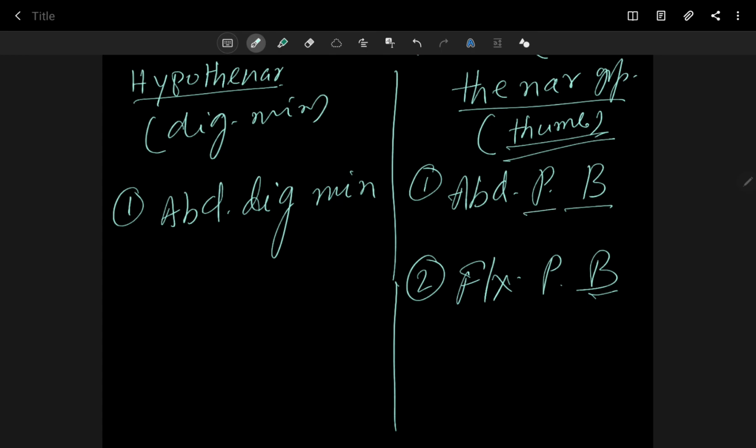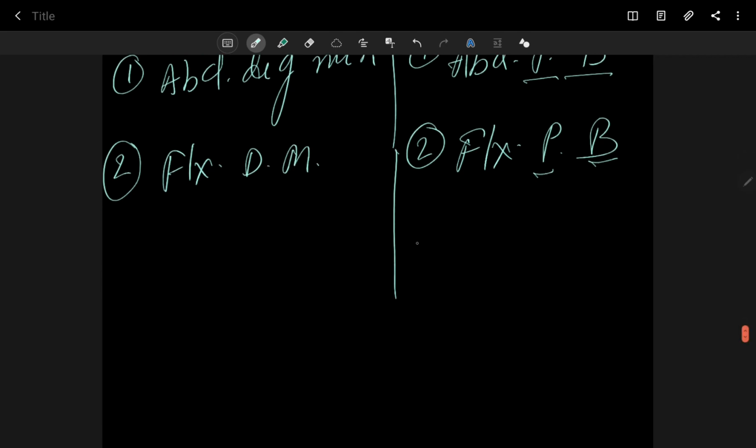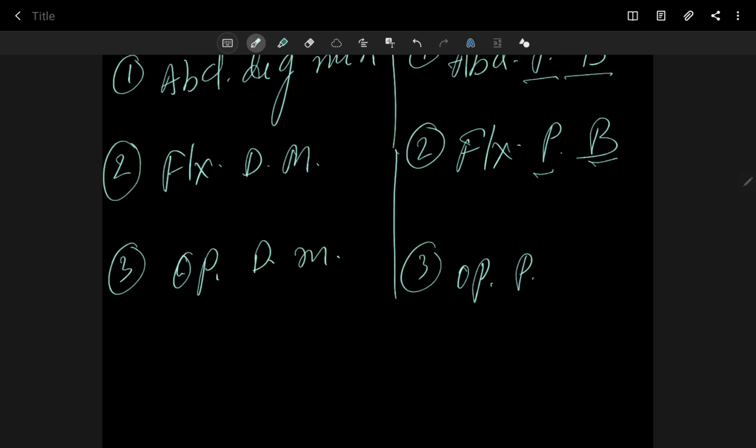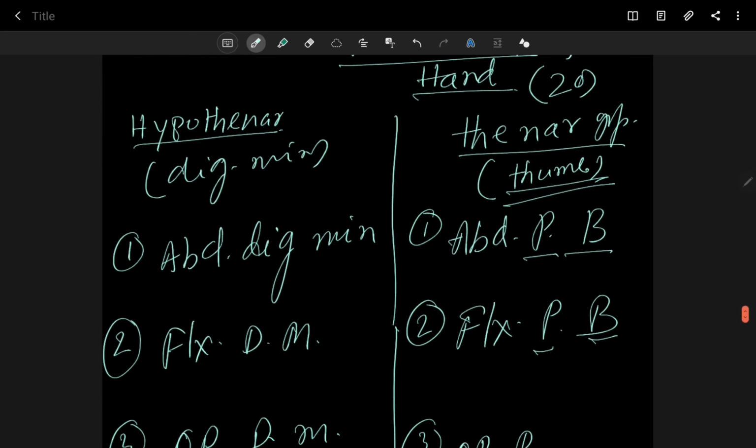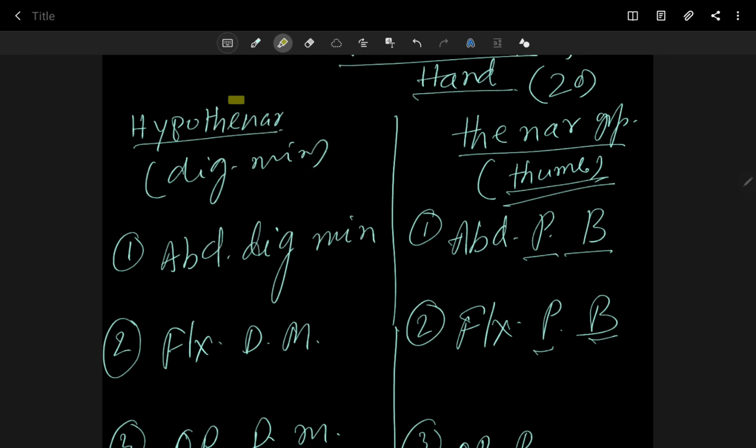Okay, and why the pollicis? Because they are related to or attached with pollex: flexor pollicis brevis. And in this, flexor digiti minimi. Okay, next is your opponens pollicis, and this is also opponens digiti minimi. Okay, so thenar and hypothenar, I think complete, thenar and hypothenar.